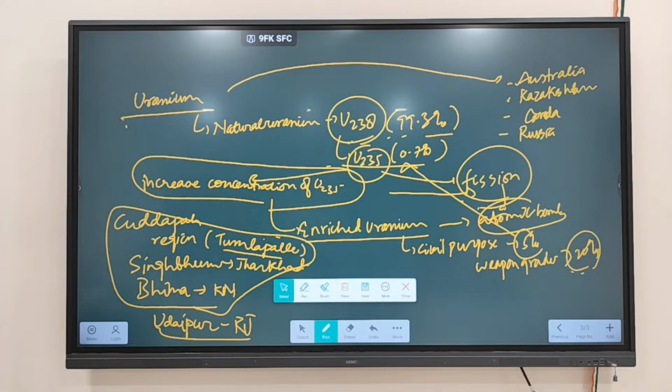So that's why India has done a nuclear pact with Canada, to get uranium. Because we discussed that in the first stage, we are using uranium only.